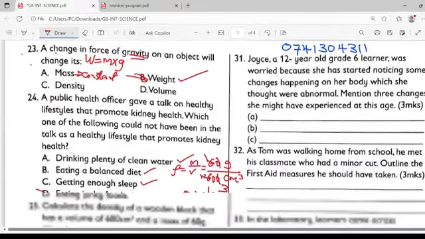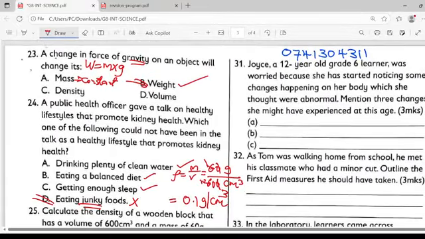Question 31. Joyce, a 12-year-old grade 6 learner, was worried because she has started noticing some changes happening on her body, which she thought were abnormal. Mention 3 changes she might have experienced at this stage. Remember that if they are happening in the body, then those are physical changes, something that you can see, physical changes of adolescence in girls.